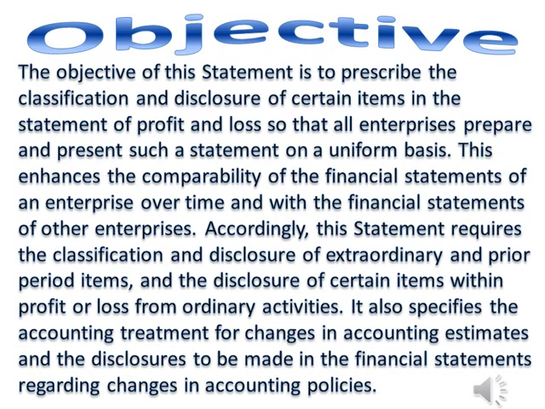Accordingly, this statement requires the classification and disclosure of extraordinary and prior period items and the disclosure of certain items within profit or loss from ordinary activities. It also specifies the accounting treatment for changes in accounting estimates and the disclosures to be made in the financial statements regarding changes in accounting policies.